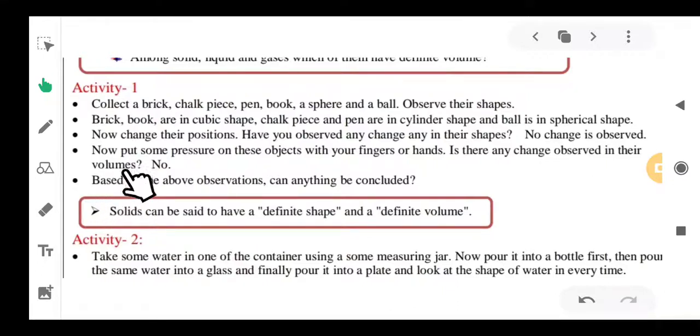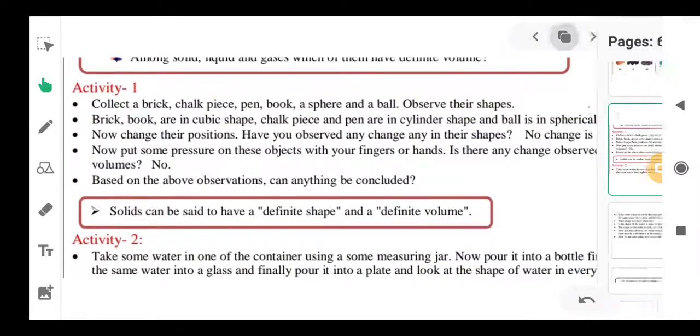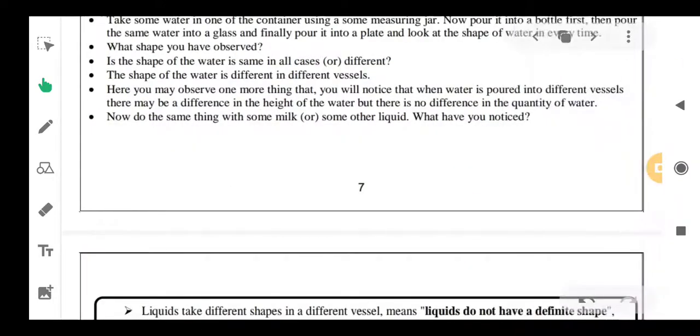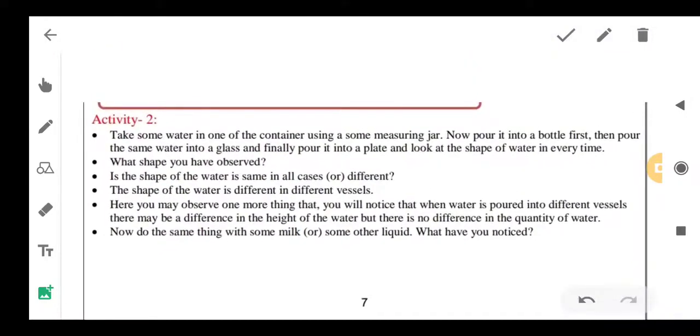So from the above observation we can conclude that solids have a definite shape and a definite volume. So what about liquids? We can see this with another activity, activity 2. Take some water in a container using a measuring jar.